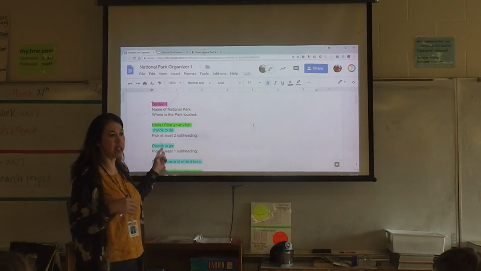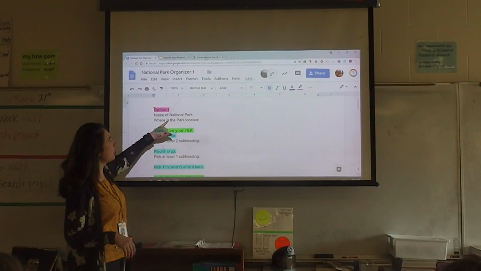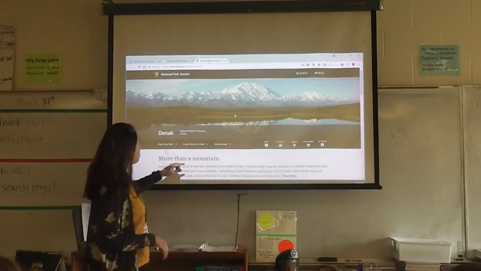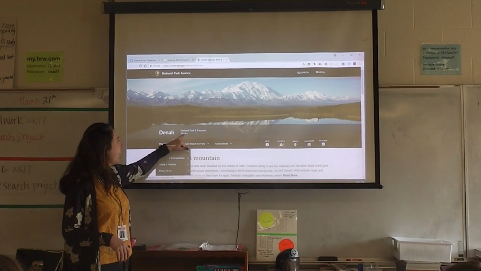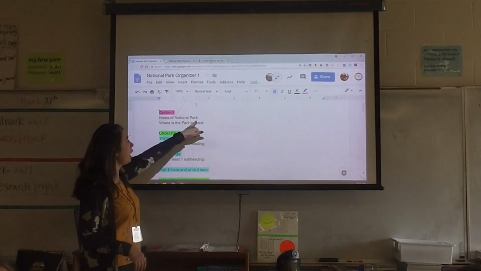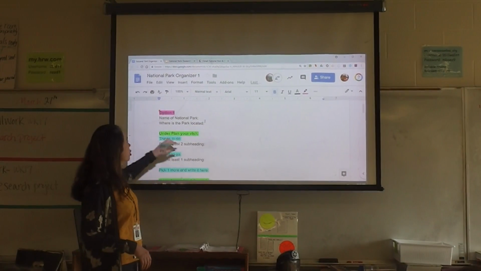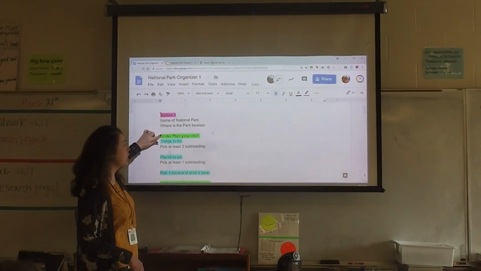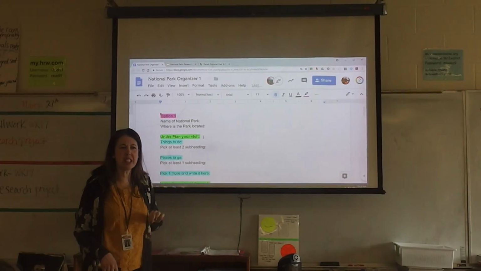So here on this organizer that I'm going to attach, we have the name of the park and where it's located. So this one is Denali National Park in Alaska. If I go back to the organizer, I will actually put Denali Park, and it's Alaska. Notice that now I have a green highlighted under Plan Your Vacation. And I want you to look at 2 things and take some notes.